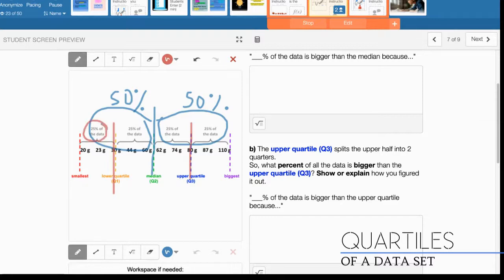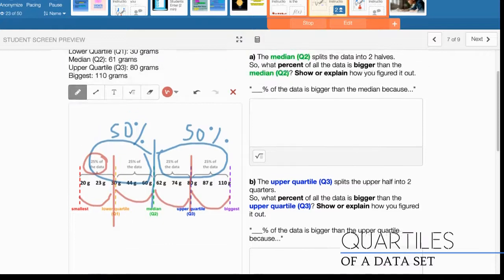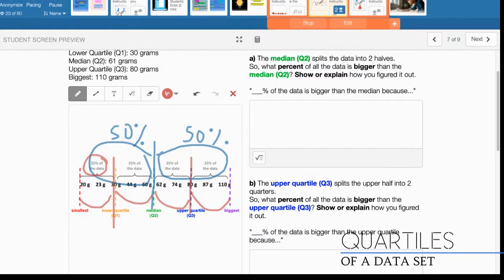Here's 25% right here. Here's another 25% right here, another 25, and another 25. Okay? And then our first question is, how many percent of the data is bigger than the median? Bigger than the median. And let me mark that with orange.